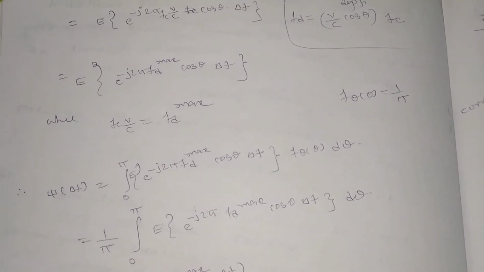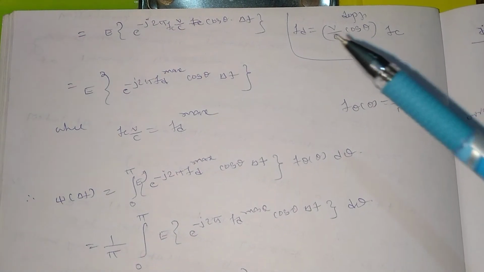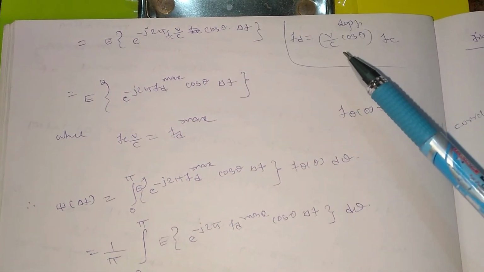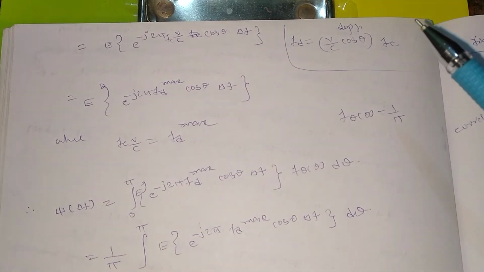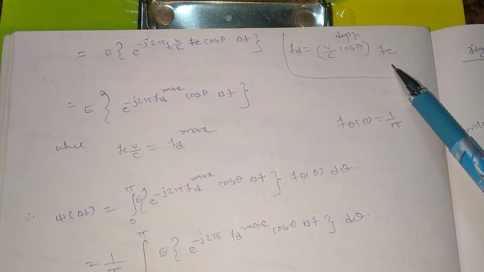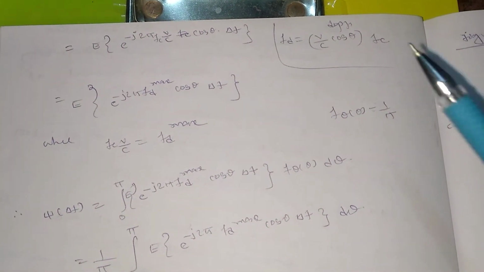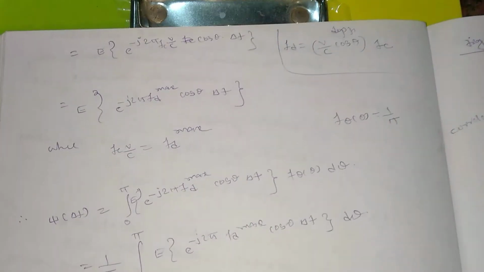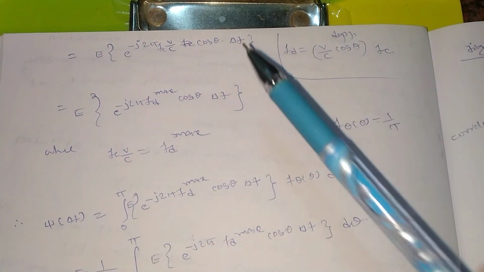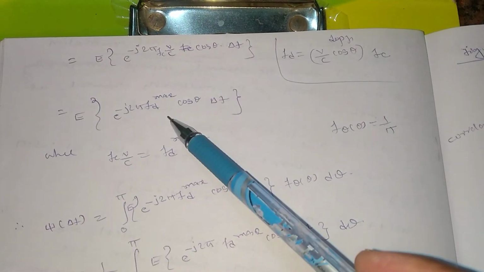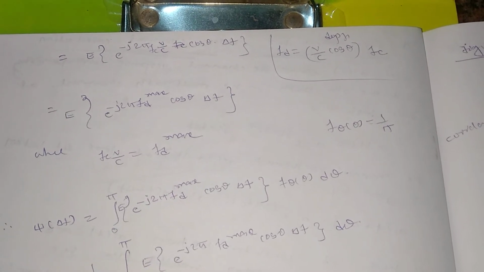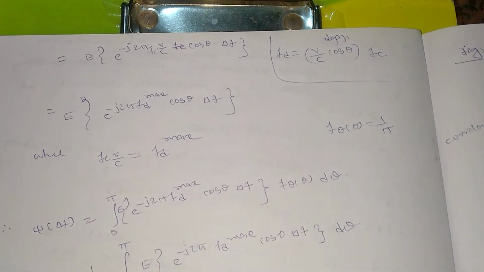After that, I will simplify the equation further: e to the power j 2 pi fc, and in the case of fd, I will put v by c cos theta, that is the Doppler shift, given by v by c cos theta into fc, where fc stands for the carrier frequency. So fc into v by c cos theta into delta t will be left, and fc into v by c I can replace with fd max, that is the maximum Doppler shift, and I will be left with cos theta and delta t as well.